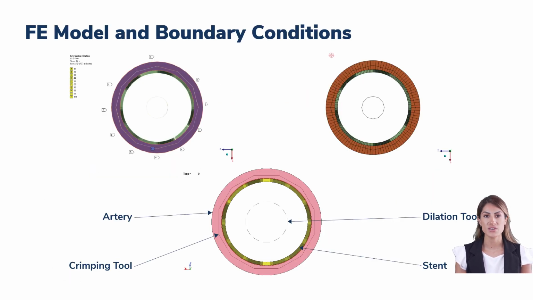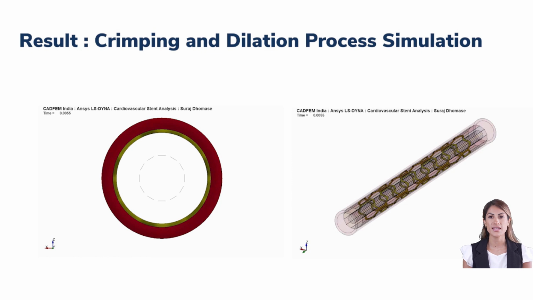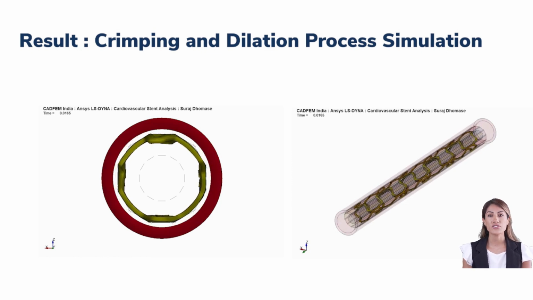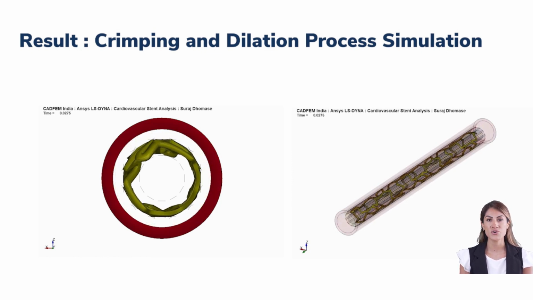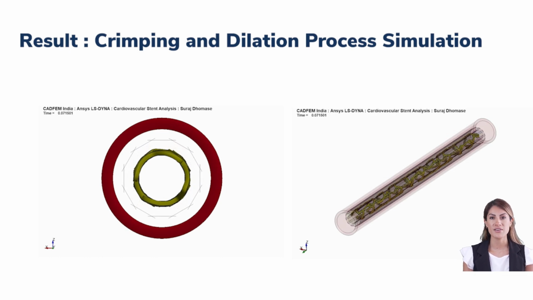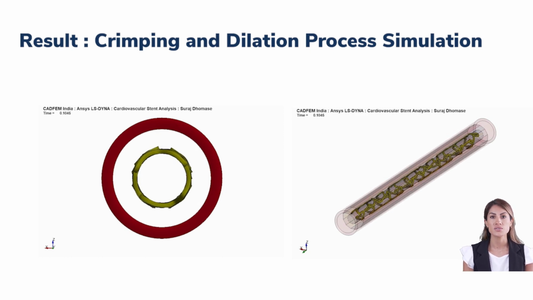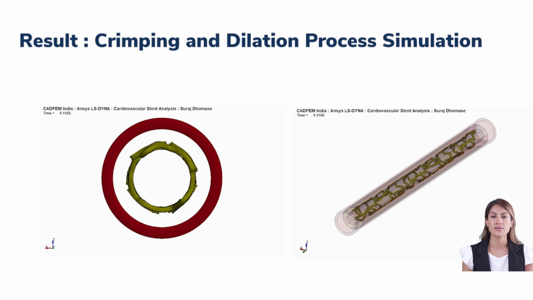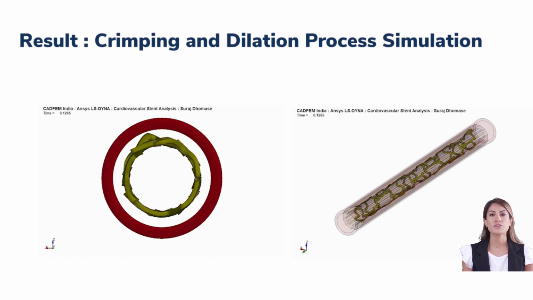We created detailed finite element models within LS Dyna to simulate the stent crimping and dilation processes. In this model, our focus is on 5 key areas: material modeling, process simulation, optimization, validation and calibration, safety and efficacy assessment. LS Dyna can develop comprehensive material models for stent materials to capture their behavior under varying conditions, including mechanical properties, temperature, and deformation characteristics.